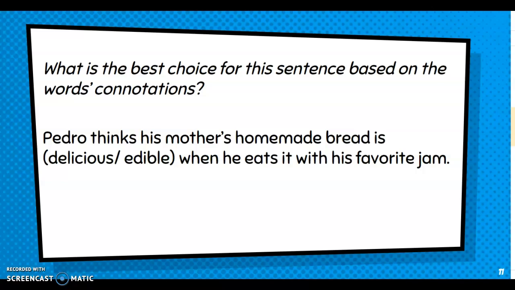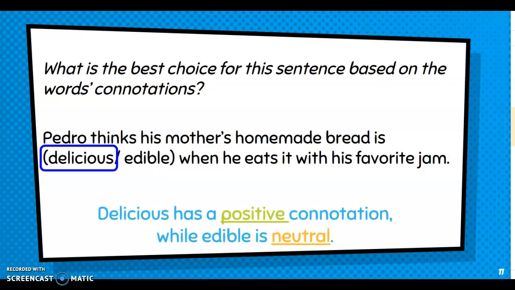Delicious or edible? I would choose delicious because it has a more positive connotation, whereas edible is neutral. So that means that tonight when you eat dinner, you can tell your mother that she cooked a delicious dinner, as opposed to saying, Mom, that was a very edible dinner.